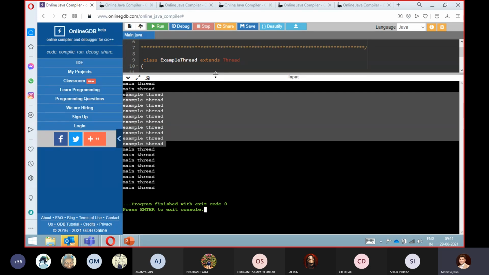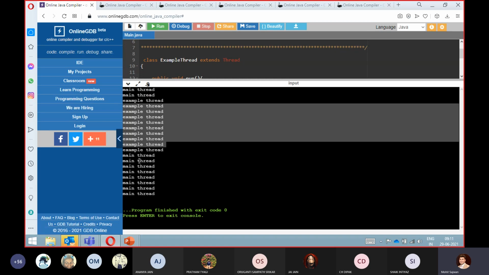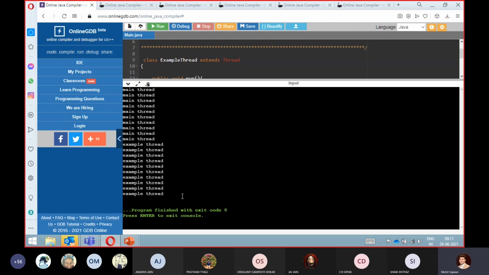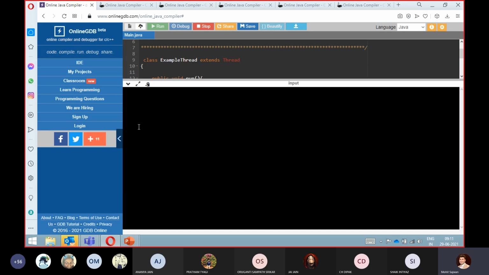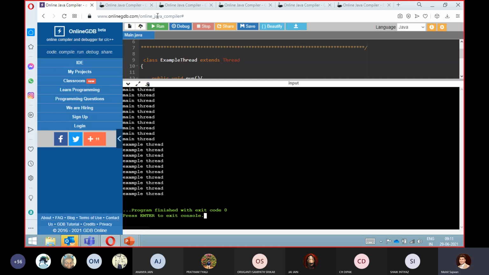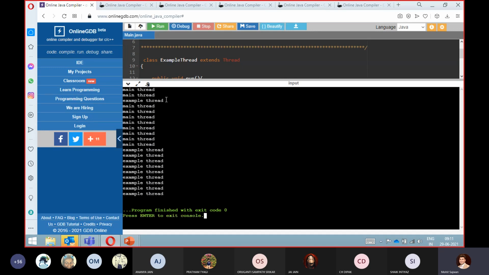You can tell them the possible outputs, that either example thread will come first or main thread, something like that. I can even show you other things. Whenever you keep on executing, you will get different results. There is a very high probability that you get that particular output. But in some cases, like once when I executed, the example thread came first. So let me execute fast so that I get a different answer. Again I am getting main thread, then the example thread, right?